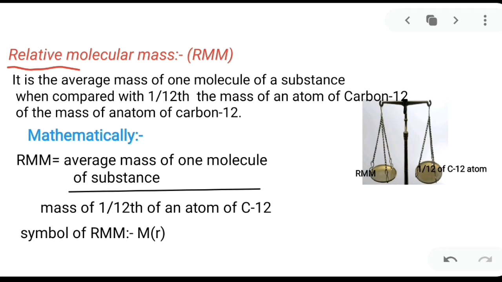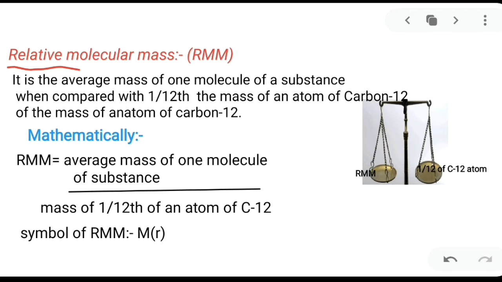Now the question comes, what is the standard unit? That standard unit is the atomic mass unit. What is the value of the atomic mass unit? One atomic mass unit is equal to 1 by 12th part of one atom of carbon-12. That is your standard atomic mass unit.